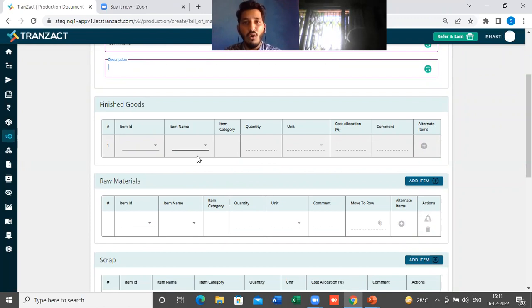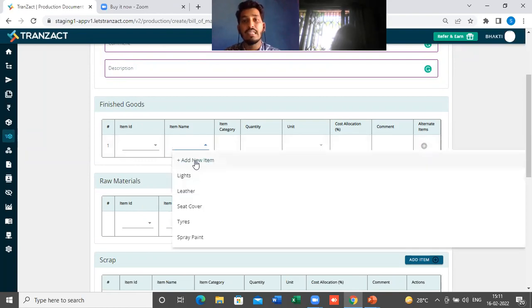But here we have also added one feature. If the item, be it a raw material or finished good, is not added in the inventory, you will get the option here to add a new item, if that item is not present in my master. This is again a new feature we have added in the bill of material section. Previously it was not there. Previously, we first had to add all the data in the master, and only then could I fetch the data here, be it raw material or finished good. But this is a new feature we have added while creating the bill of material.